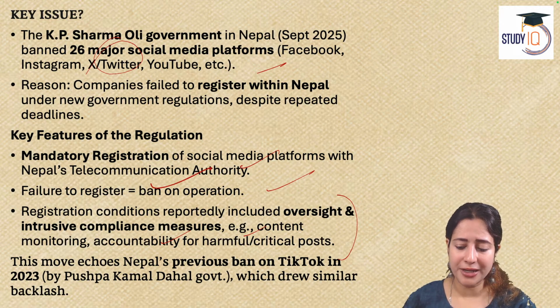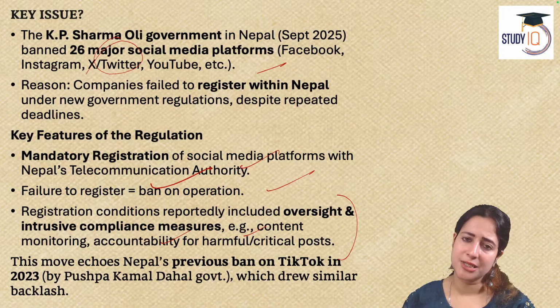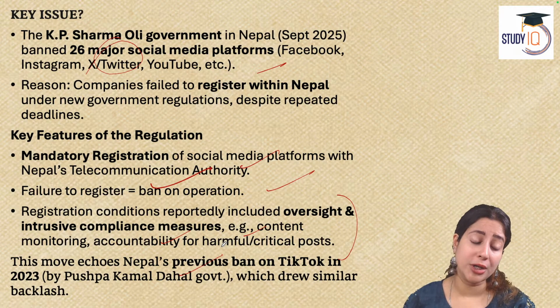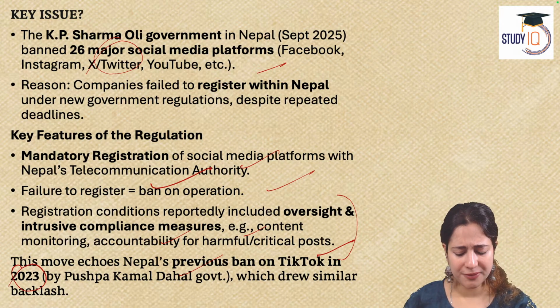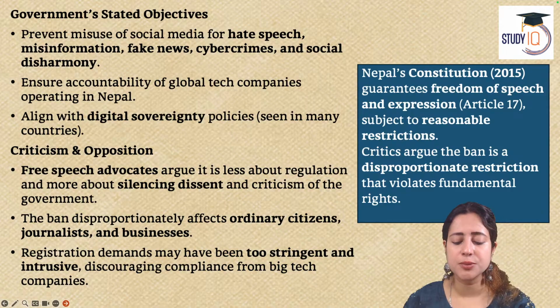In 2025, a country putting a blanket ban is unacceptable. It is completely devastating the right to free speech and expression. It's very undemocratic. They also say that this ban is just like what Nepal had done in 2023, a ban on TikTok. People were unhappy. A lot of people get their incomes from here, influencers, content makers. So they are quite unhappy with this move.